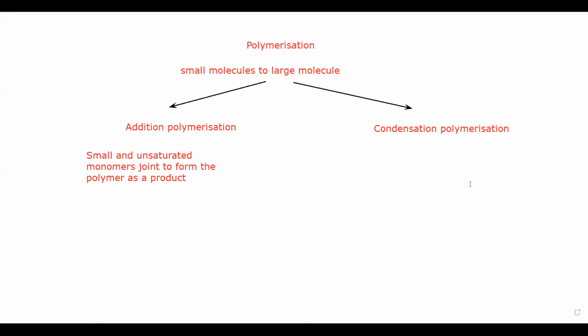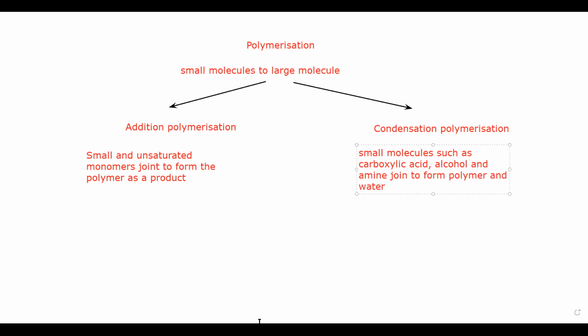So what happened in condensation polymerization? In condensation polymerization, small molecules such as carboxylic acid, alcohol, and amines join to form polymer, and the term condensation here refers to water.